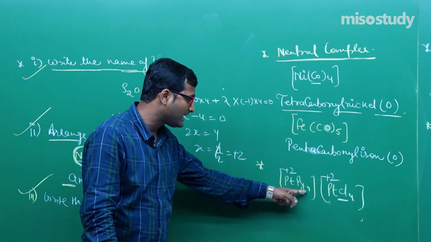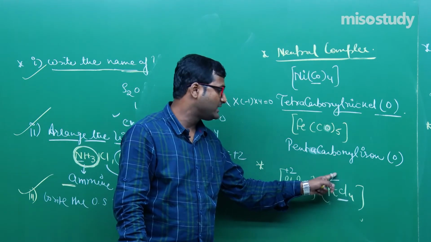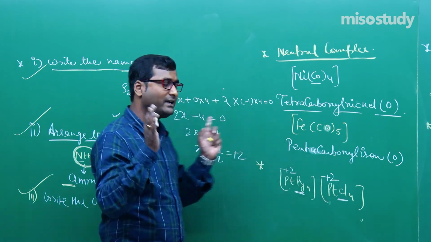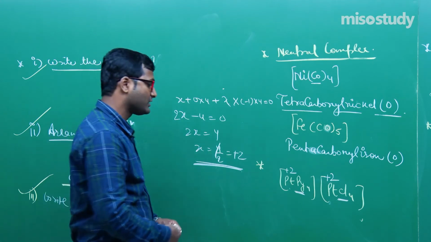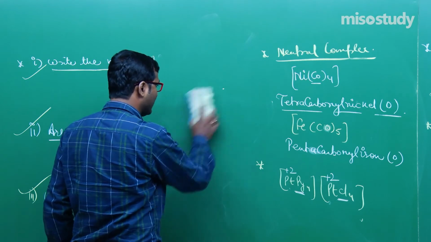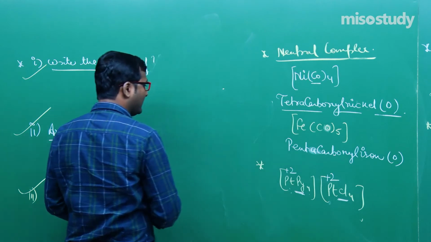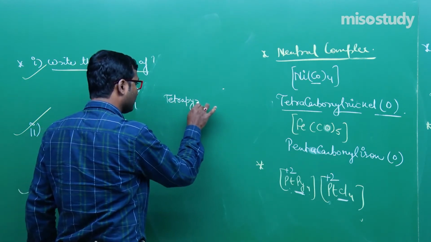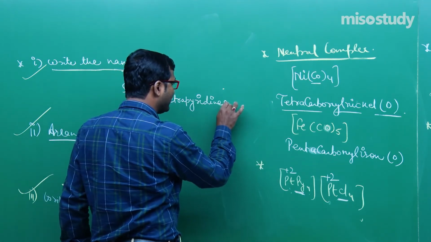We will not write it here because this is a neutral ligand, Pt has oxidation state 0, here 4 chlorine, Pt has oxidation state 4. No, by combining them, we will finally write the oxidation state of the metal atom. This is the case, my friend. Clear? So, now what is the name? First of all, we have to write the name of this one. As we know, Py, that is pyridine, we will write here tetrapyridine. Clear? Tetrapyridine platinum.